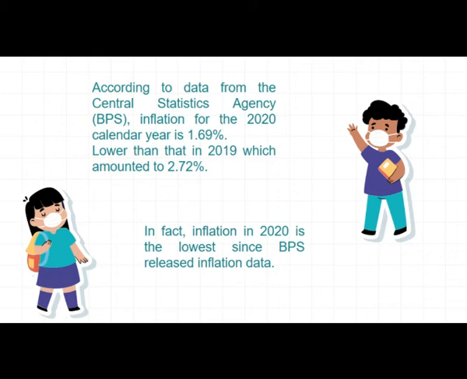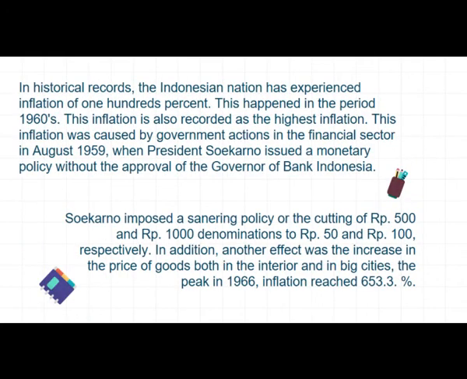In fact, inflation in 2020 is the lowest since BPS released inflation data. In historical records, the Indonesian nation has experienced inflation of 100%. This happened in the period 1960s. This inflation is also recorded as the highest inflation.